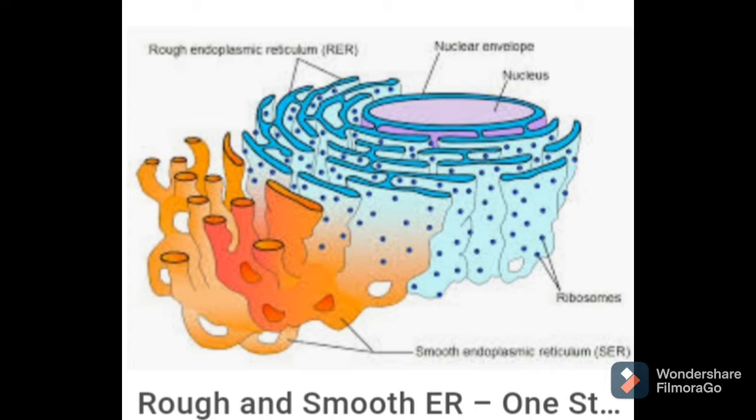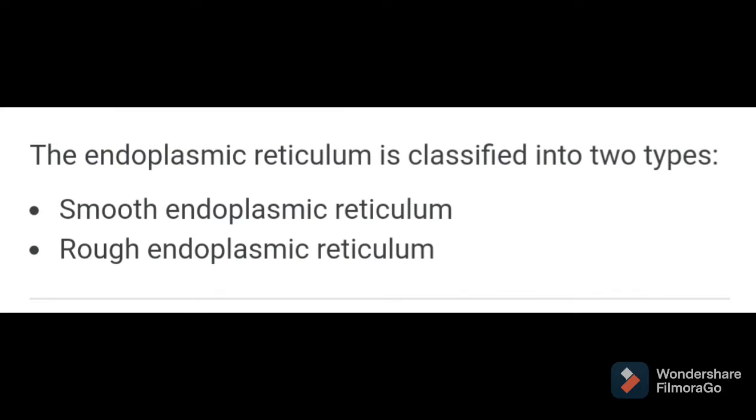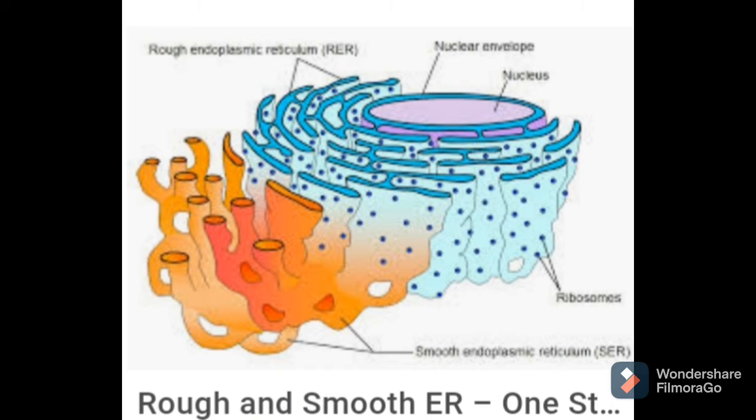Depending upon the presence or absence of ribosomes, the endoplasmic reticulum is of two types: smooth and rough. Rough endoplasmic reticulum has ribosomes present on it, and because of these ribosomes it looks rough.